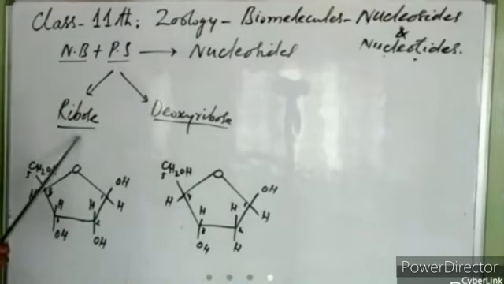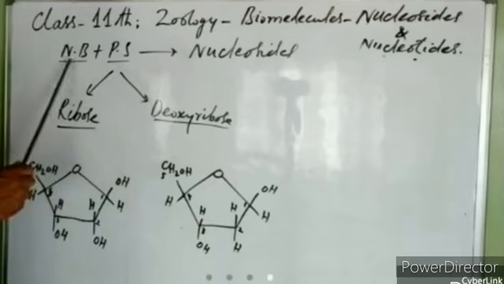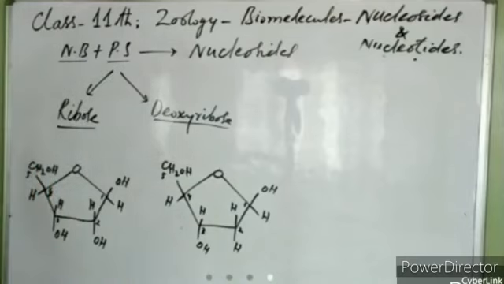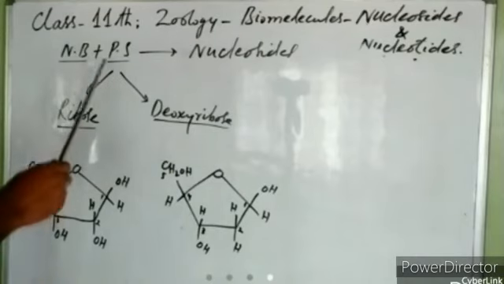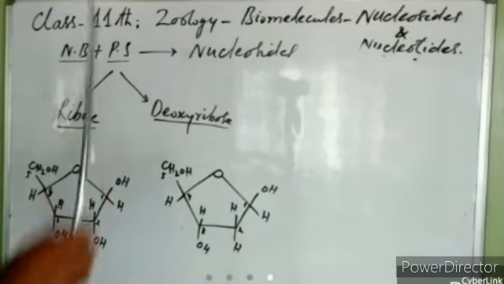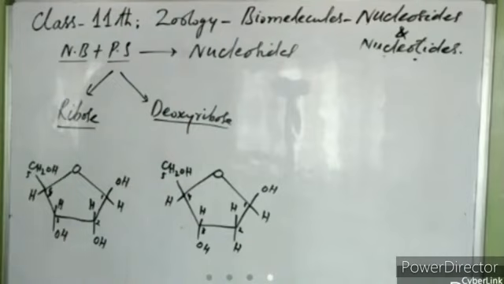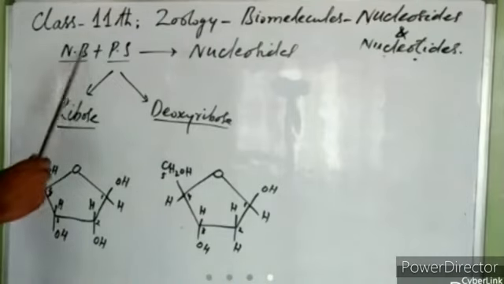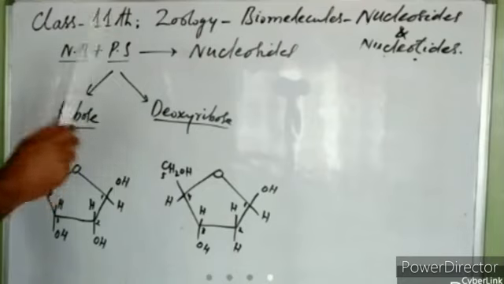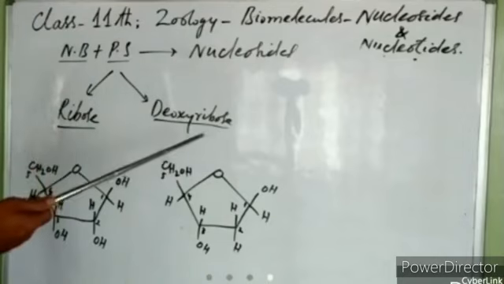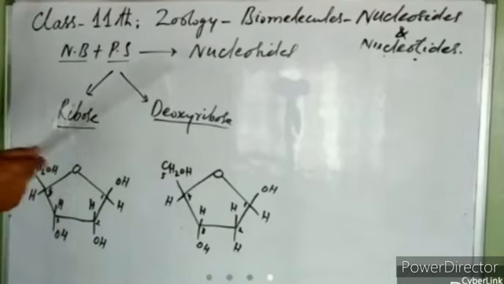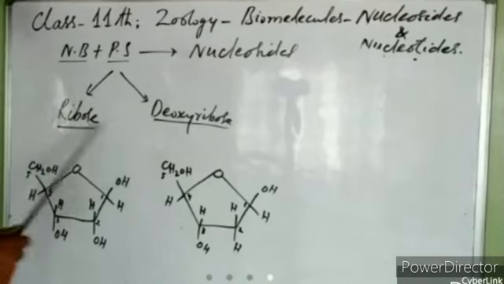Now any one of them, either ribose or deoxyribose, can combine with a nitrogenous base. When a nitrogenous base combines with any one of these pentose sugars, it forms a nucleoside. Now, what is a nucleoside? We simply say nucleoside is nitrogenous base plus pentose sugar. The nitrogenous base may be a purine or a pyrimidine, and the pentose sugar may be ribose or deoxyribose.